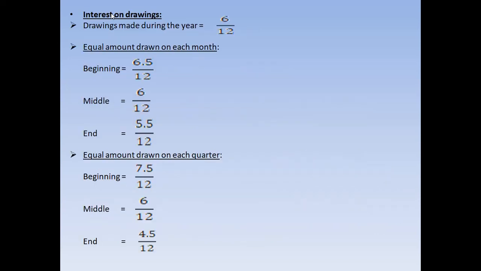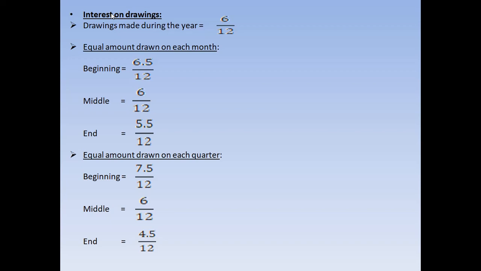But along with the interest that is mentioned in the question, we have to do this kind of adjustment also. Let us say it is mentioned that interest on drawings is charged at the rate of 4%, 6%, 8%, 7.5%, or 10%.